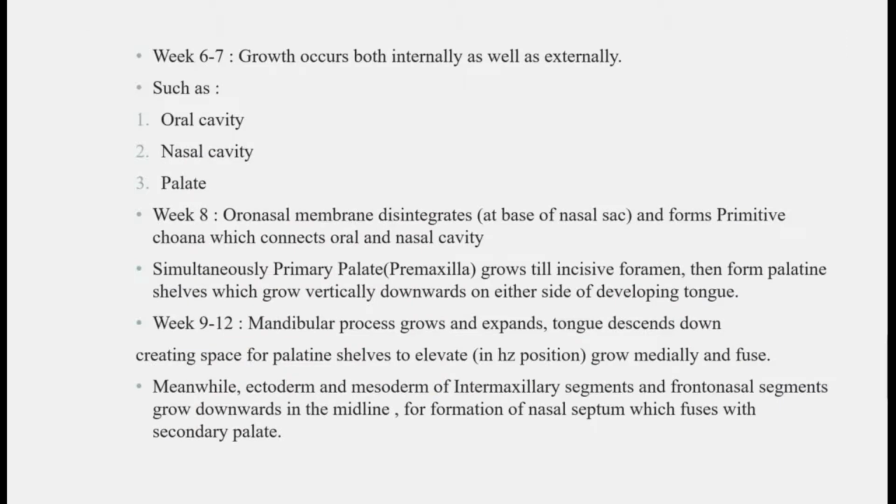In the 6th to 7th week, growth occurs both internally as well as externally, so we form the oral cavity, nasal cavity and palate. In week 8, the oronasal membrane disintegrates at the base of the nasal sac and forms the primitive choana, which connects the oral and nasal cavity. Simultaneously, the primary palate, which is also known as the premaxilla, grows till the incisive foramen, then forms palatine shelves, which grow vertically downwards on either side of the developing tongue.